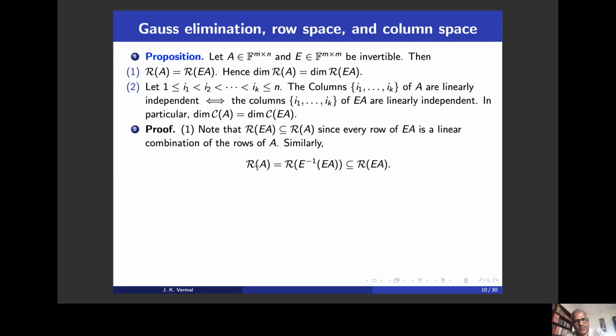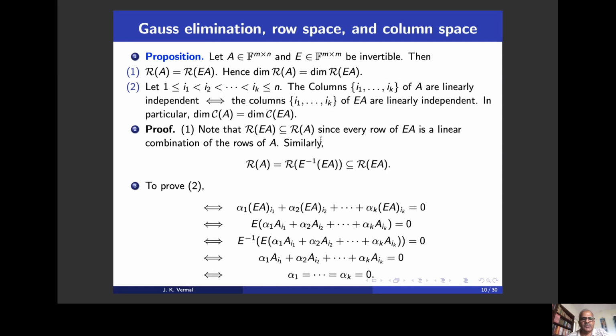and so the row space of A, which is the linear span of the row vectors of A, is equal to the row space of E inverse EA. But the row space of EA is contained in the row space of A, and therefore the row space of E inverse EA is contained in the row space of EA. Okay, so we have proved both the inclusions, and that says that the row space of A and the row space of EA, where E is an invertible matrix, are one and the same.